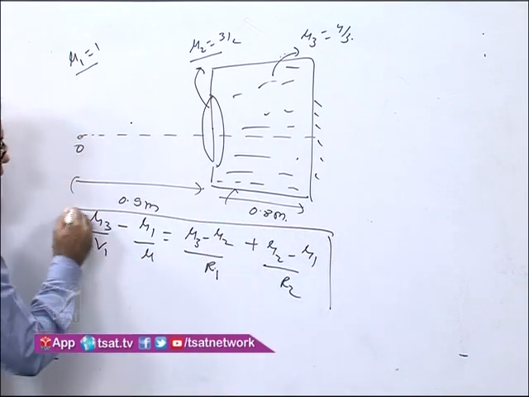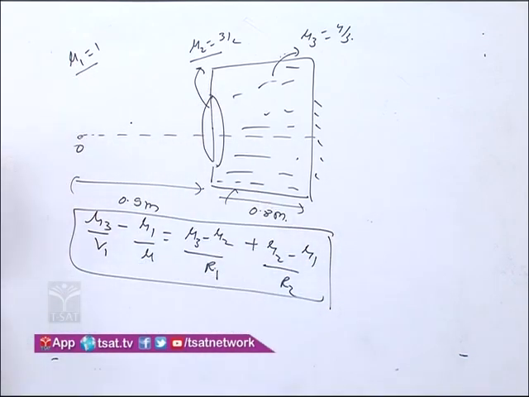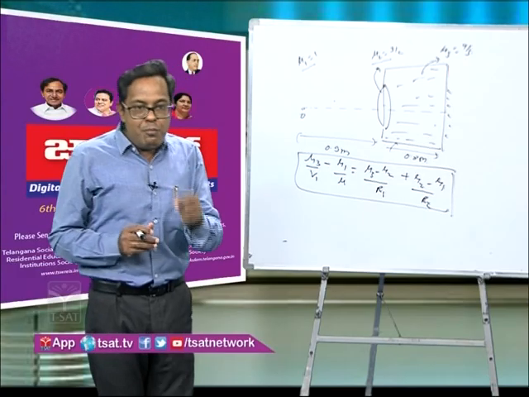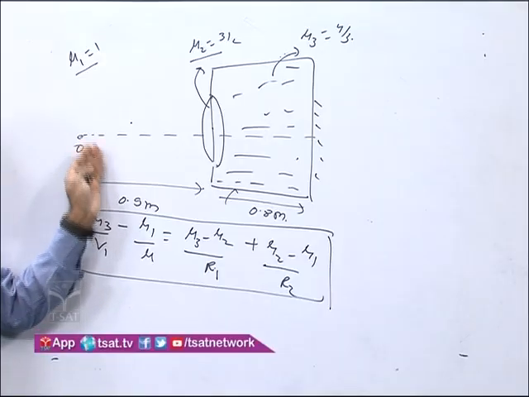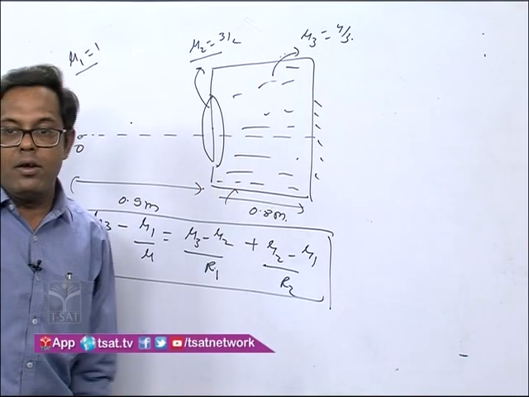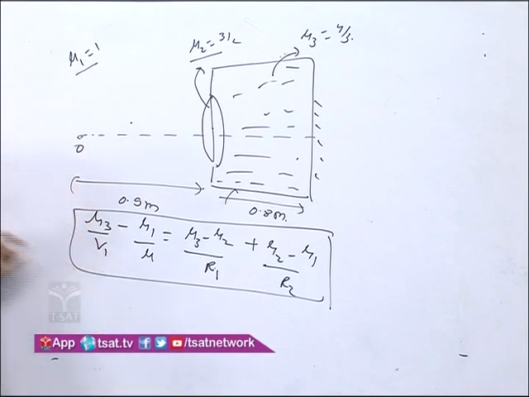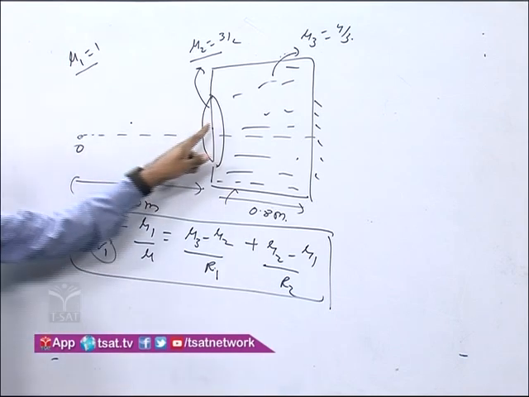This is a formula which we have to use when a lens is placed in two different media. To the left of it where the object is kept, it is air. To the right of it, it is water. By using this, we will get V1, that is the image formed by the lens.